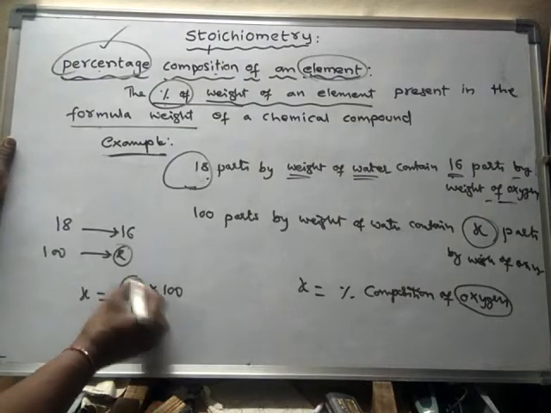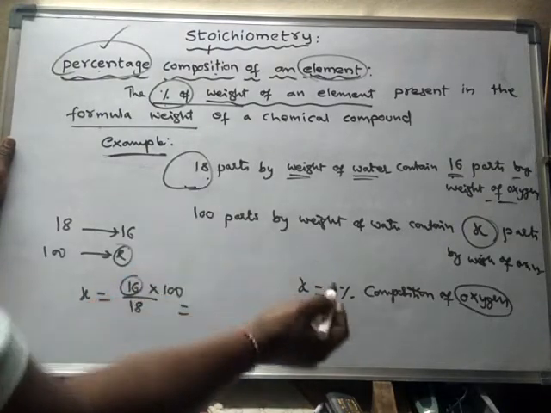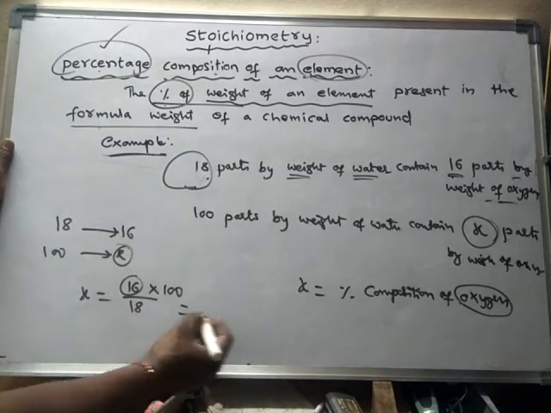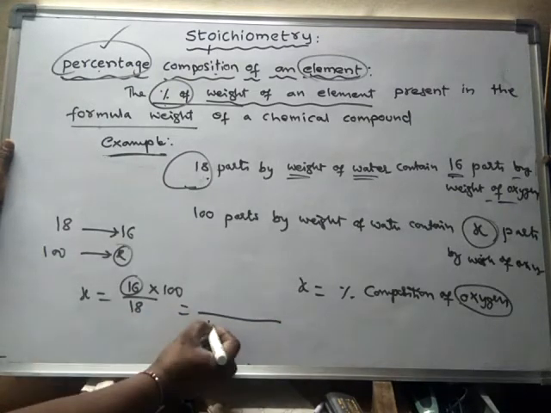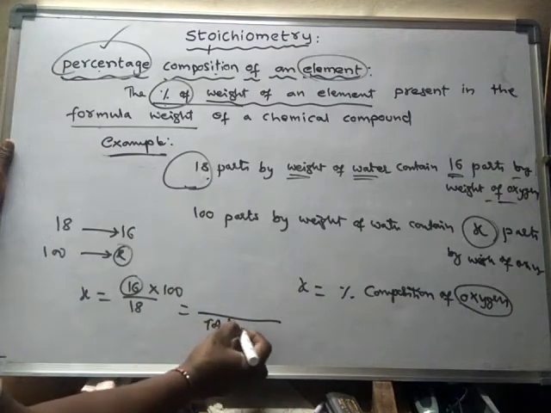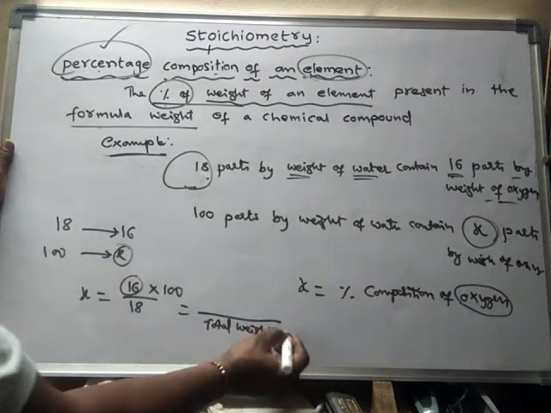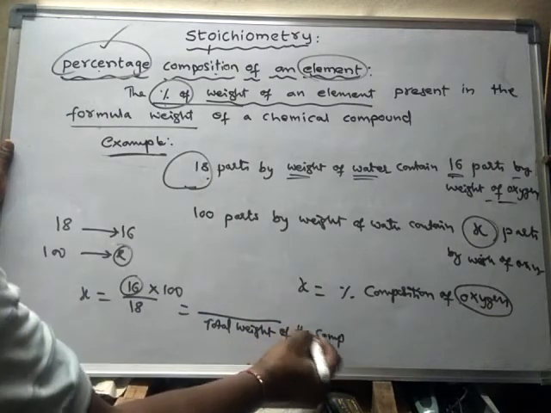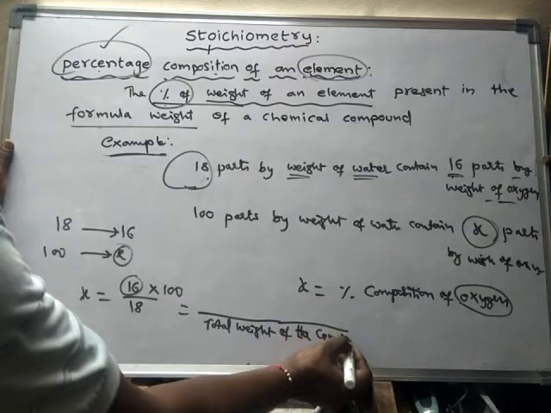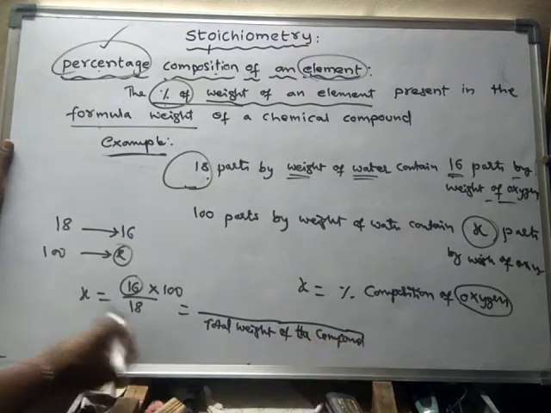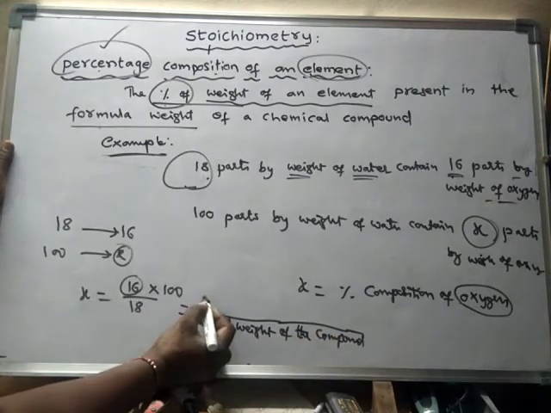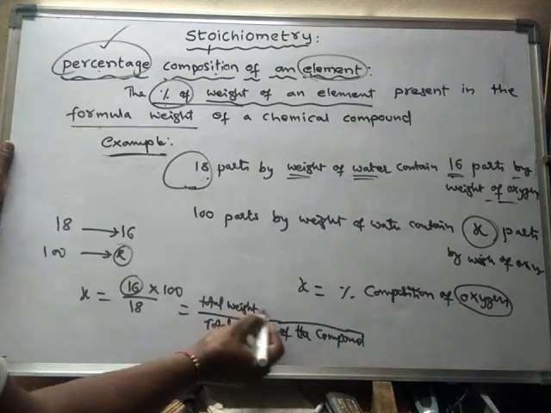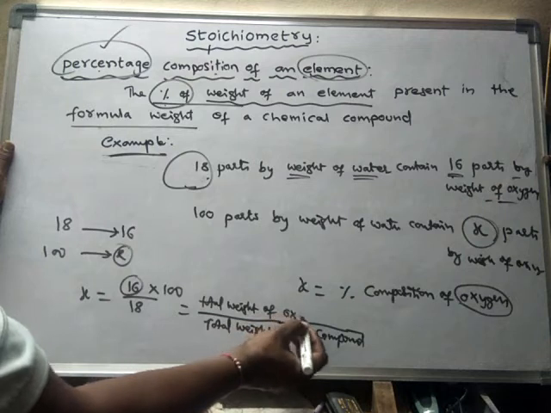So what is 16 here? 16 is the total weight of oxygen present in water. What is 18? The total weight of the compound. What is the compound here? Water. If the total weight of the compound is 18, then 16 is the total weight of oxygen, or the element.